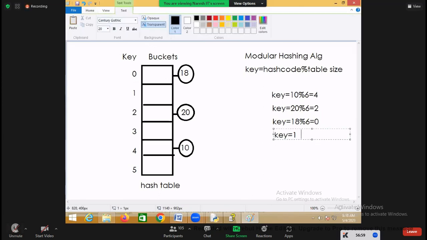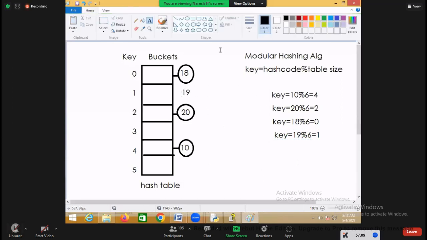For example, I want to add one more object, 19. 19 mod 6. What is the remainder? 1. So this object is added in which location? First location, right? So is it adding in the same order or a different order? Different order. But that order is defined by which algorithm? Hashing algorithm. So this is how the objects are stored in the set.